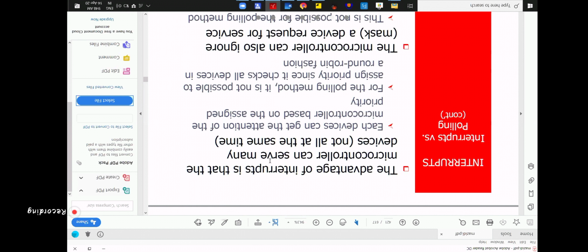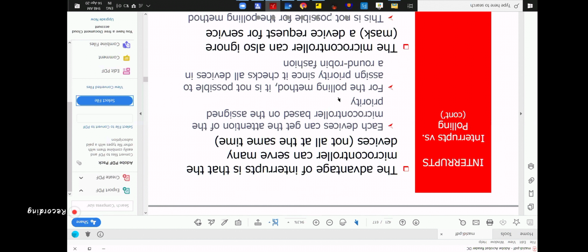So the advantage of interrupt is that the microcontroller can serve many devices at the same time, because one need not monitor the siren all the time. So the microcontroller can do many jobs at the same time. Each device can get attention based on the assigned priority.